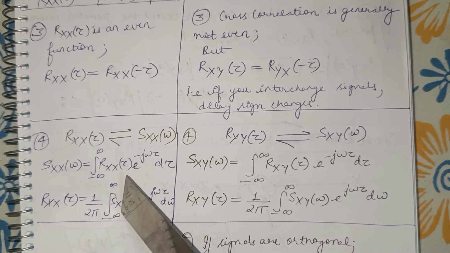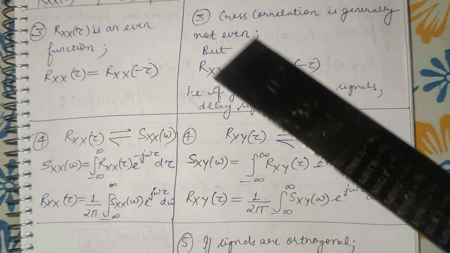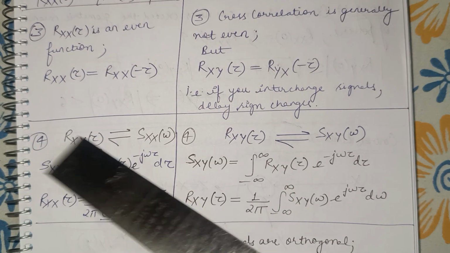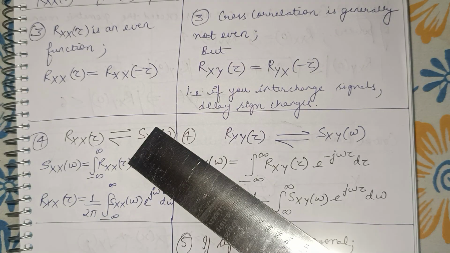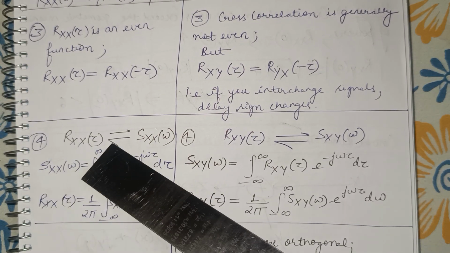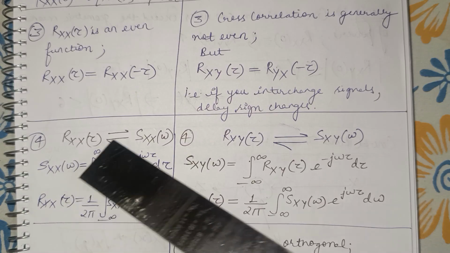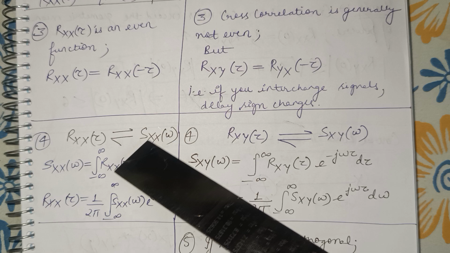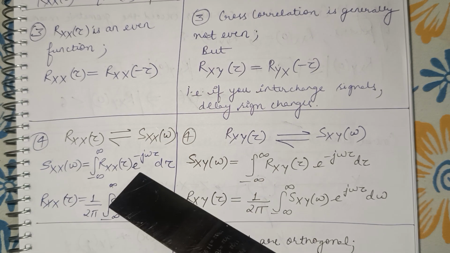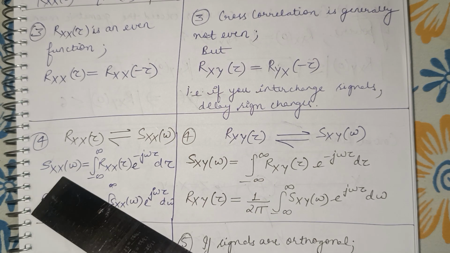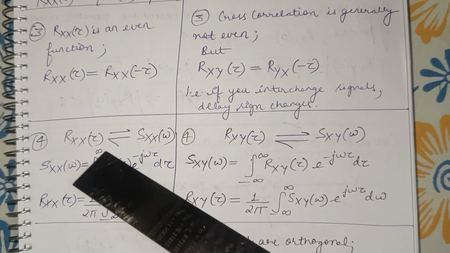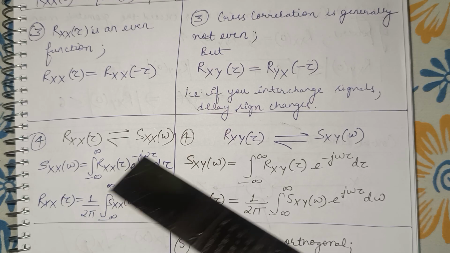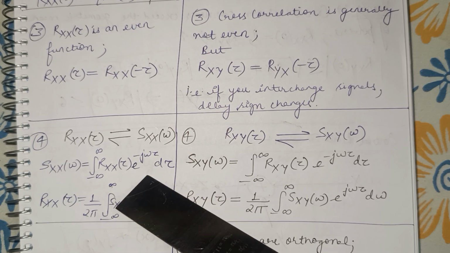And there is one more important property which is mostly used in numericals: if you perform the Fourier transform of autocorrelation, then you will get the power spectral density. So Sxx(omega) is the Fourier transform of Rxx(tau). So you write the Fourier transform formula here, that Sxx(omega) is equal to the integral from minus infinity to infinity of Rxx(tau) multiplied by e to the power minus j omega tau d tau. This is nothing but the formula of the Fourier transform.